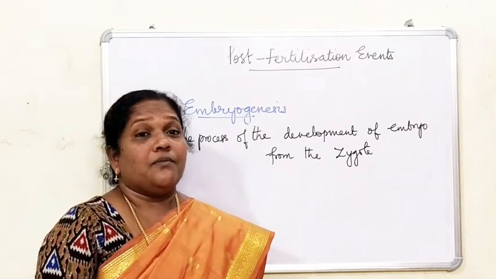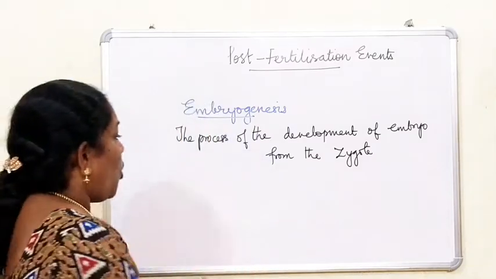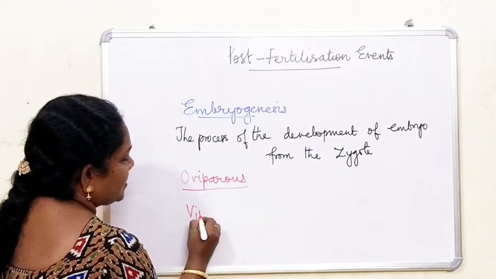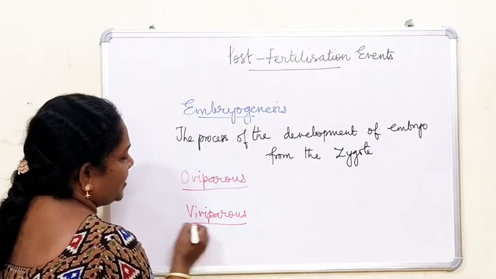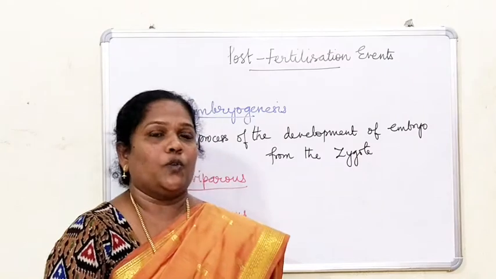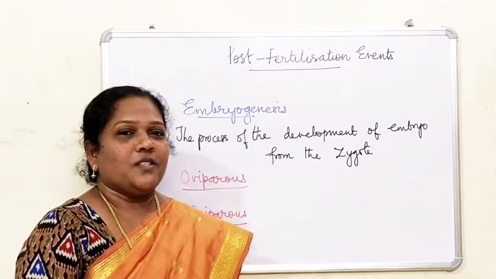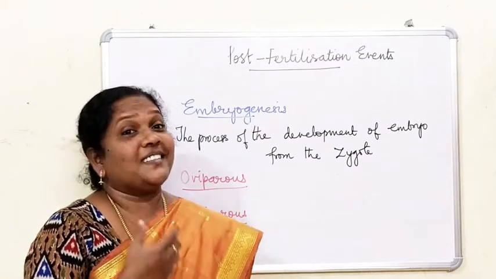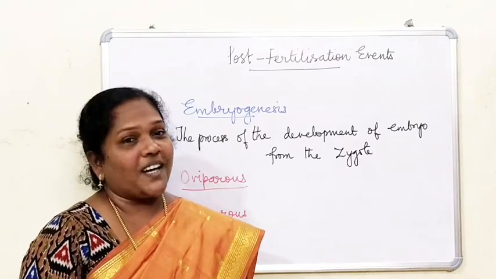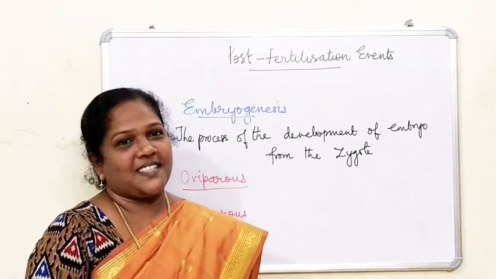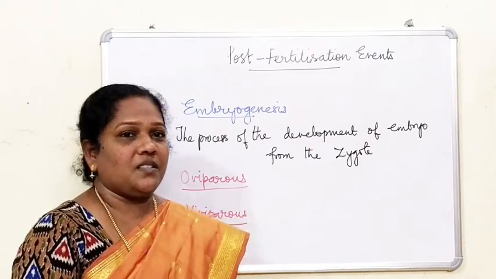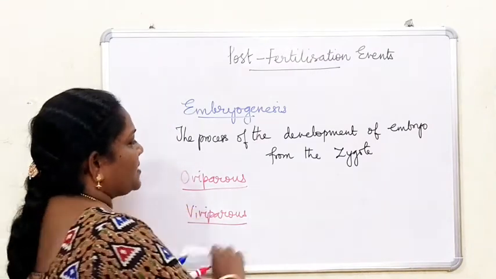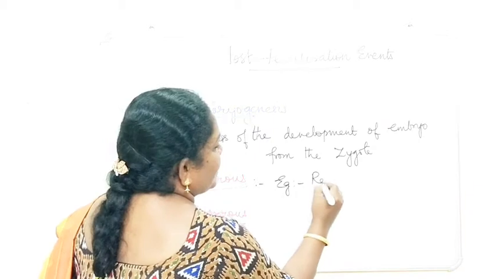You would have learned about viviparous and oviparous. So what are oviparous? And what are viviparous? Here the organisms are classified based on the development of the zygote, whether it is outside or inside; whether the development of the egg takes place, fertilized or unfertilized, or whether the organisms give birth to young ones. Based on these characters, it is divided into oviparous and viviparous. Examples for oviparous: reptiles and birds.